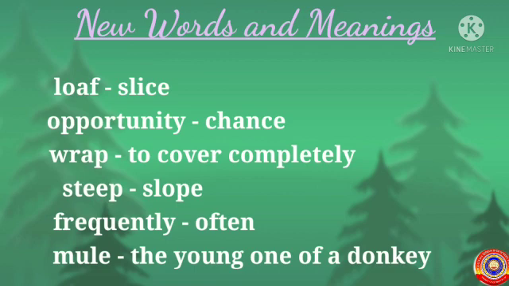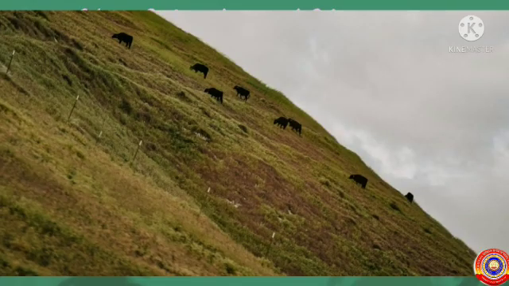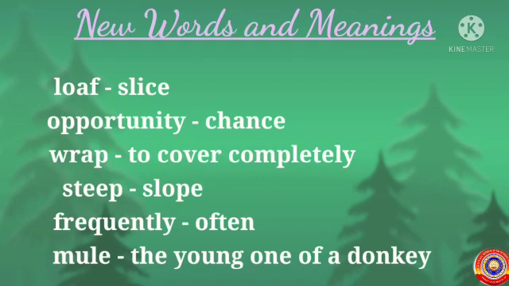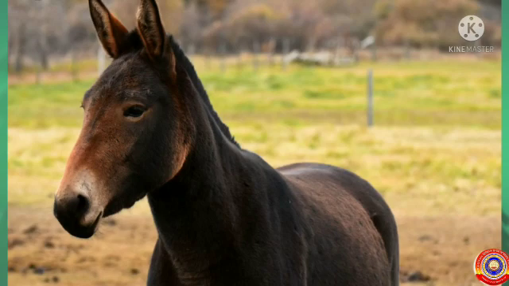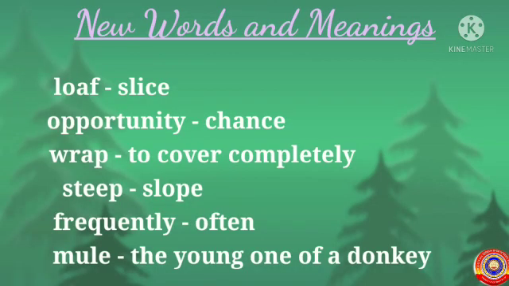Wrap, to cover completely. Steep means slope. Here you can see the picture of slope. Frequently, often. Mule means the young one of a donkey. Here you can see the picture of mule. Did you understand the meanings of the difficult words?